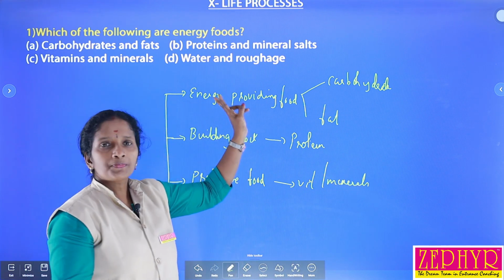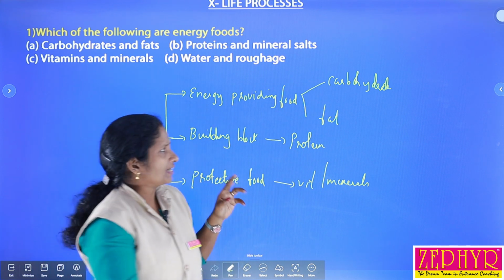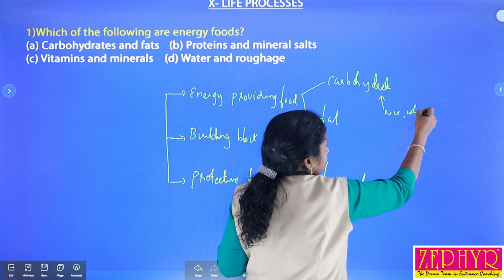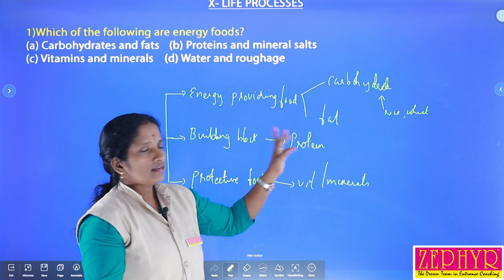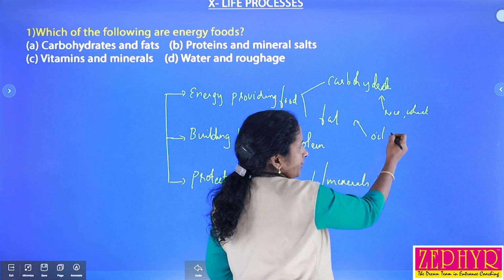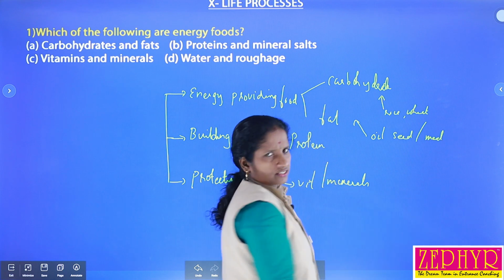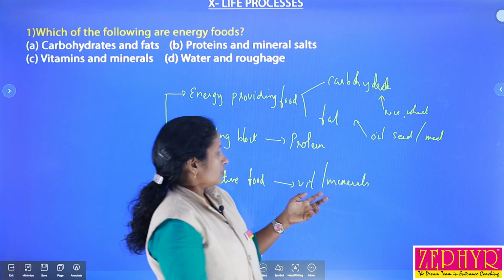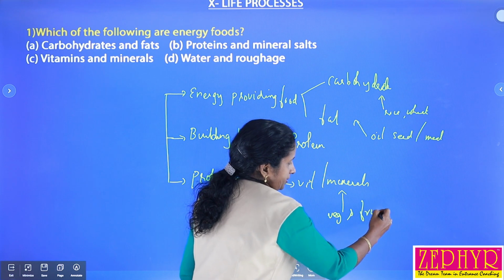So, here energy providing food materials are carbohydrates and fat. Carbohydrates are available from our rice, wheat, and then underground parts like potato, tapioca, etc. And fatty food is available from oily food materials, oil seeds, or from meat, etc. Proteins are available from peas, meat, etc. Vitamins and minerals are from our vegetables as well as fruits, isn't it?